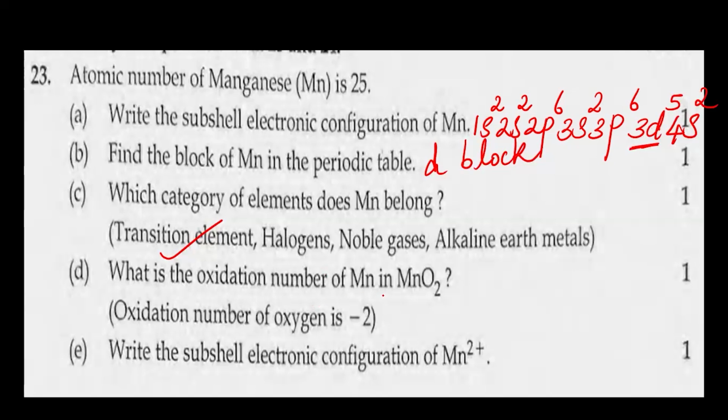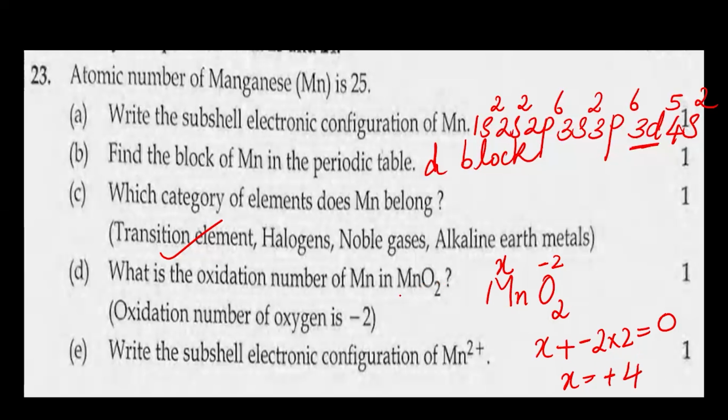What is the oxidation number of Mn in MnO2? Oxygen is given as -2, and Mn you don't know, so put it as X. There are two oxygen atoms, right? So X plus (-2) times 2 is equal to 0, because the total for MnO2 is 0. So X will be what? 2 times 2 is 4, so -4. When we take -4 to the other side, we get X is equal to +4. So the oxidation number of Mn is +4.